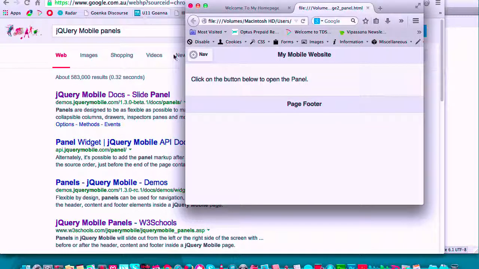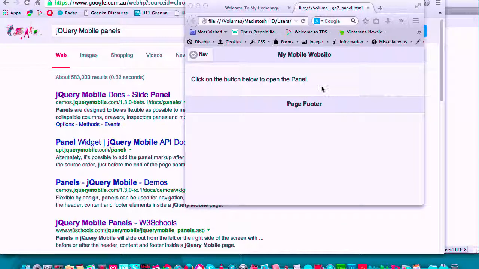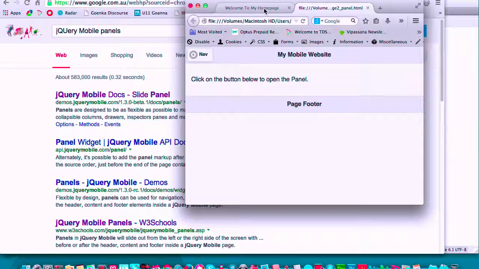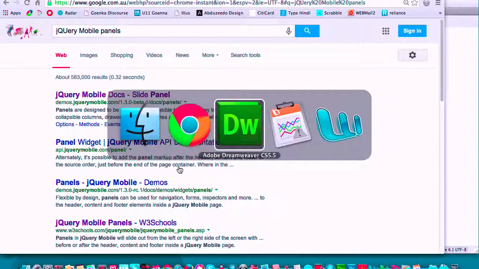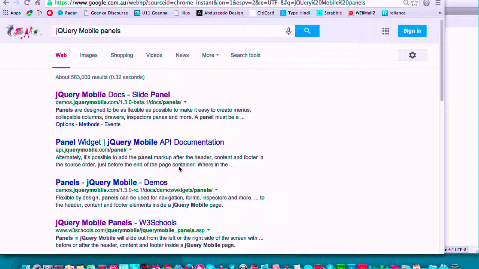W3 Schools, I'll close Photoshop. I don't know why it's open. This got a few applications open. I'm just going to close them.